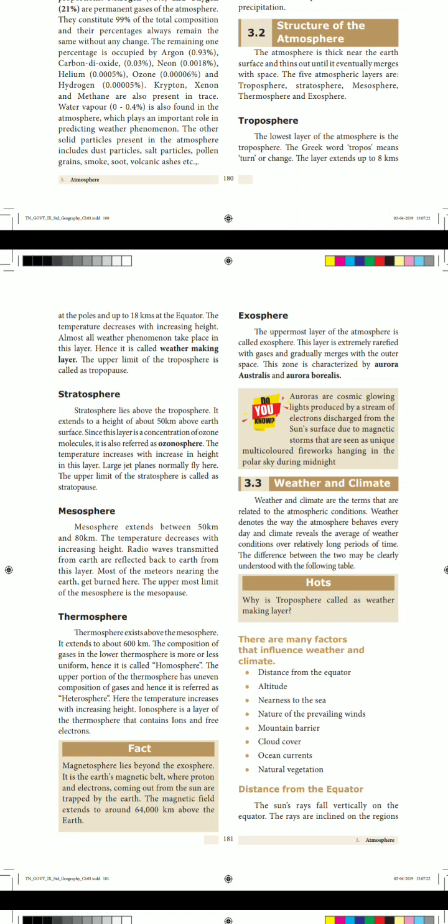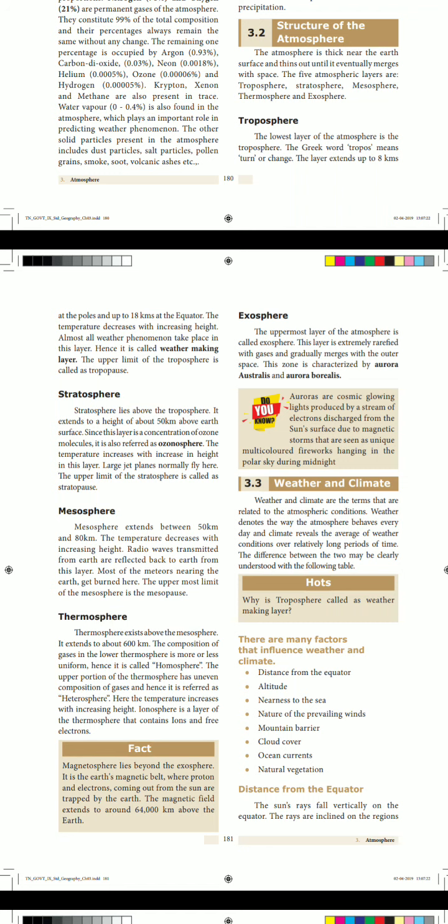Next, mostly in this thermosphere, what is found? Ionosphere is a layer of the thermosphere that contains ions and free electrons. So what you can see in this thermosphere is ions and electrons. So ionosphere is the layer of the thermosphere. Sometimes they may ask the question, which is the layer of the thermosphere? That is the ionosphere. Why is it considered a layer of the thermosphere? Because it contains ions and free electrons.